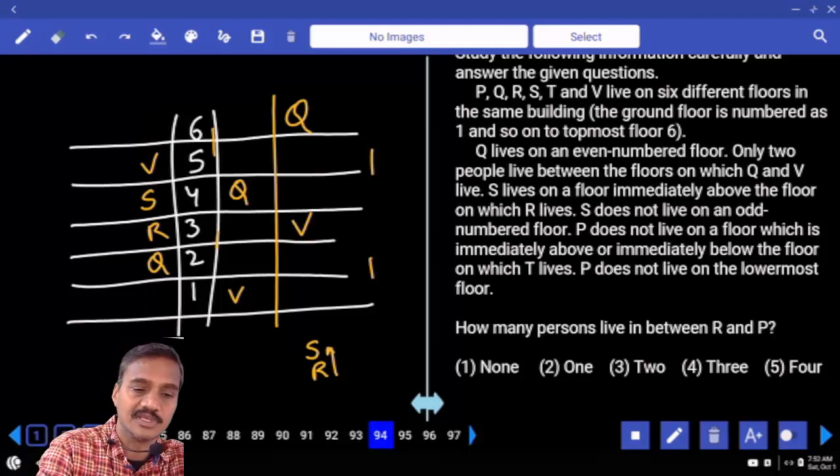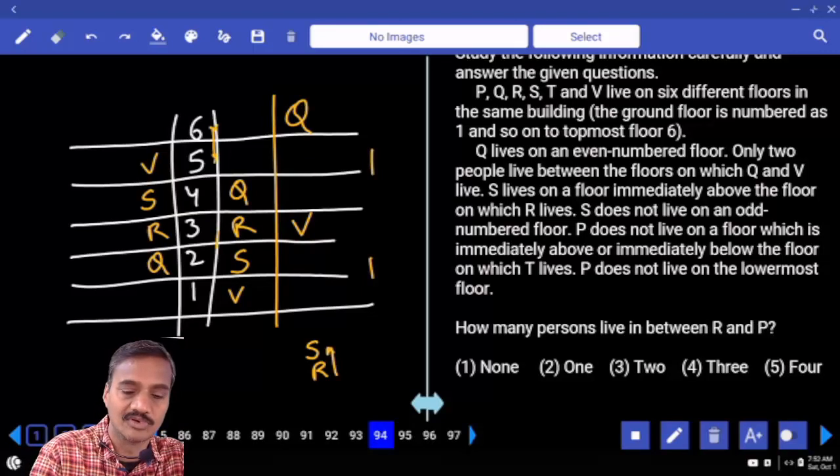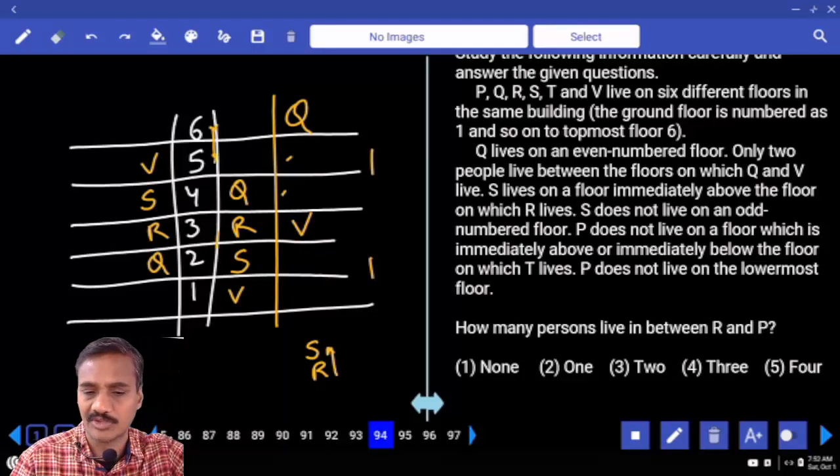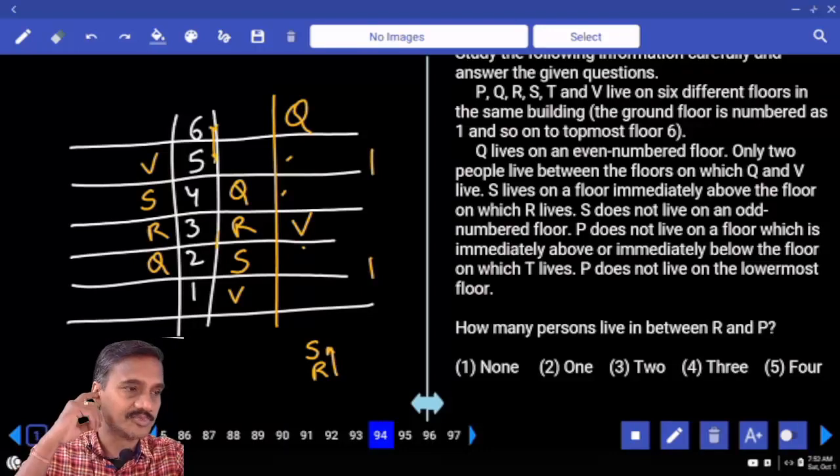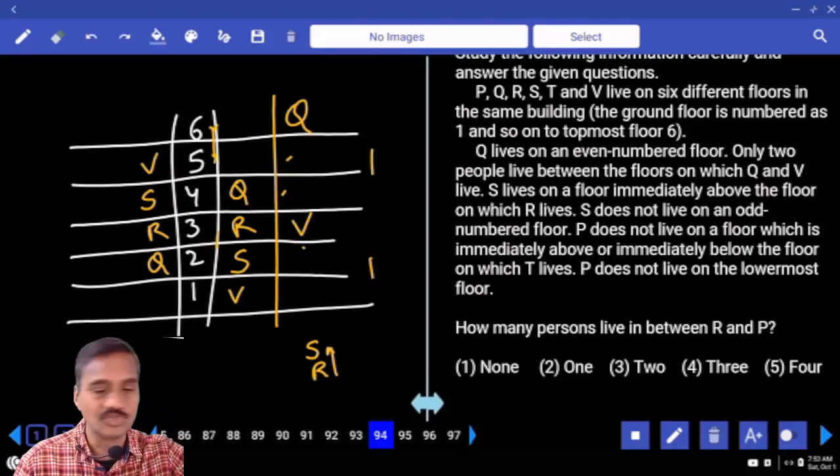Now here, S cannot be here, S must be here, and R is here. S lives on an even number floor. Now in this case, there are 2 possibilities, 4 or 5, or S lives on an even number floor. That is right, isn't it, 2 possibilities?